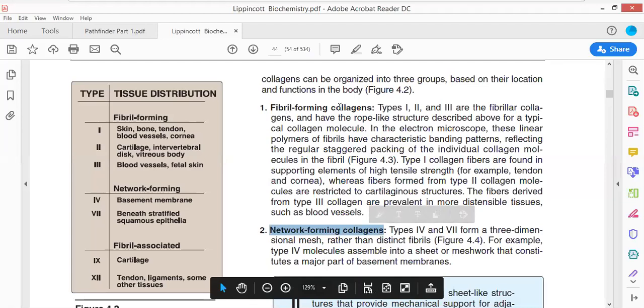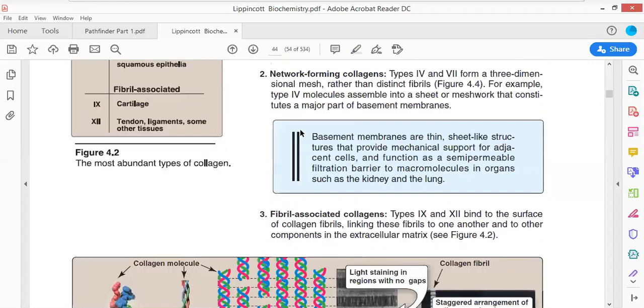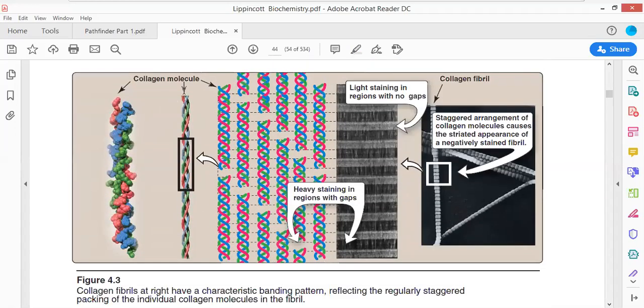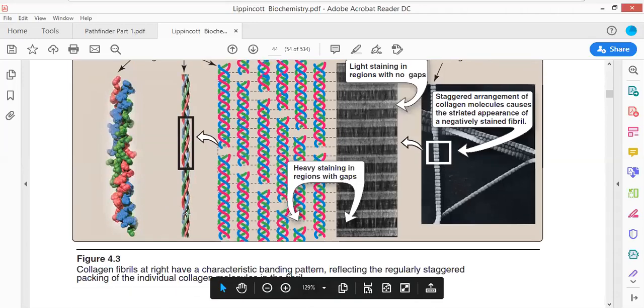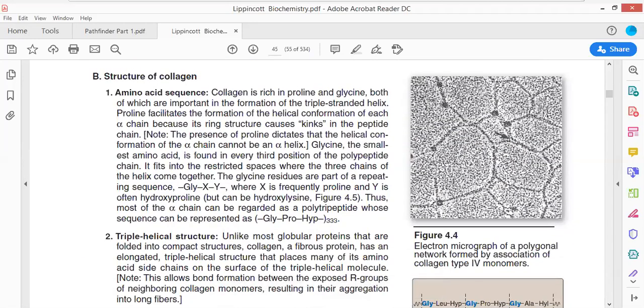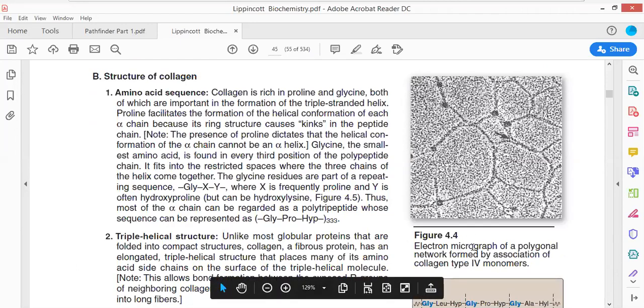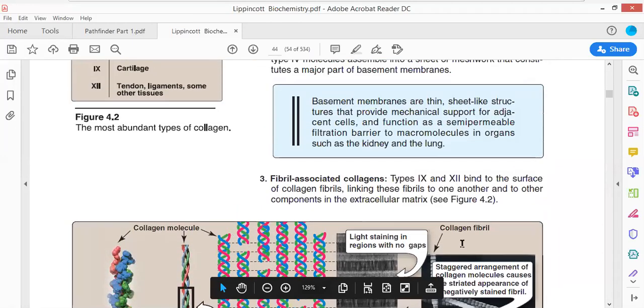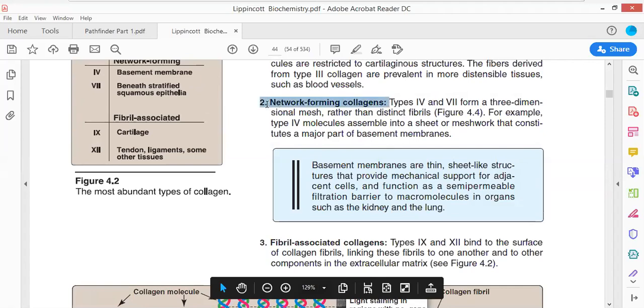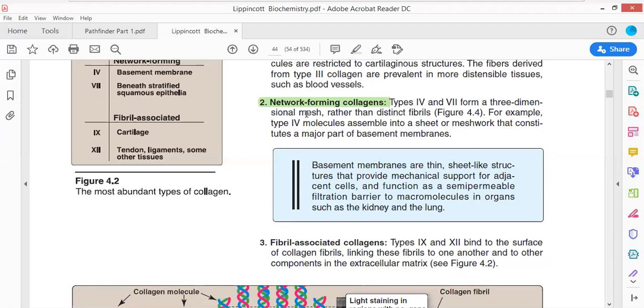What do you mean by fiber forming collagen? Fiber forming collagen leads to the formation of fibers. Look at this structure. This is fiber forming collagen. It will lead to the formation of fibers. And look at this structure. This is the type 4 monomer, the network forming collagen, which has formed a particular network. So these are basically the two basic types of collagen molecules that are found in our body.